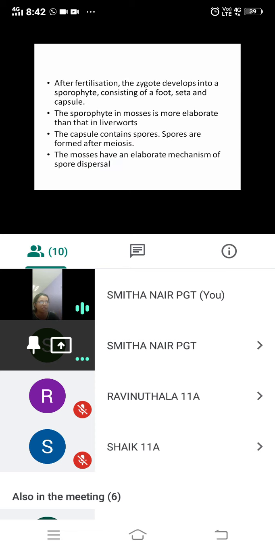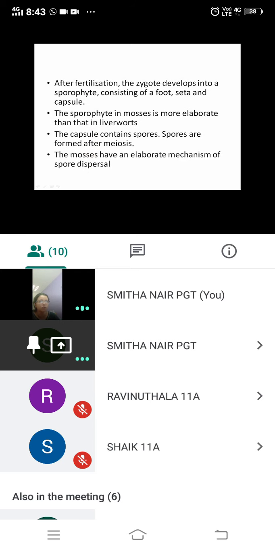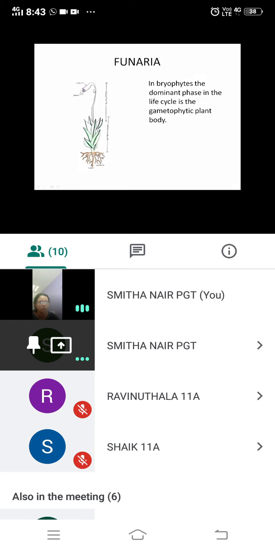After fertilization, the zygote develops into a sporophyte consisting of a foot, seta and capsule. Again the same thing I told you earlier. This is the sporophyte.